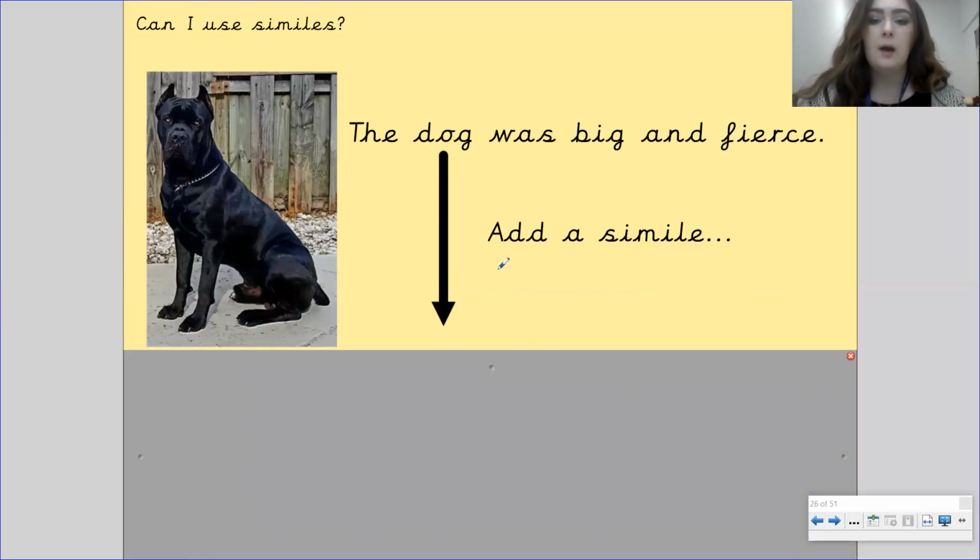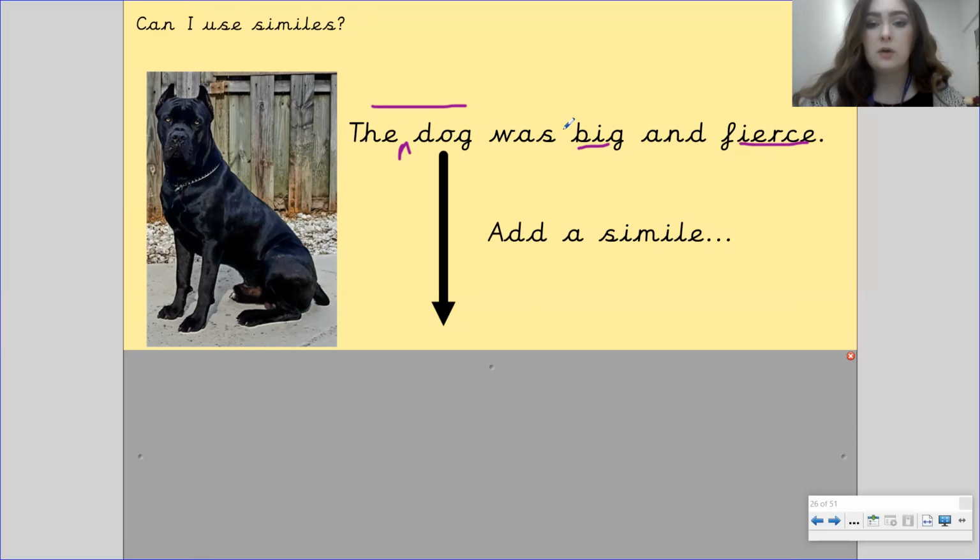So let's have a go at changing this boring sentence by adding in a simile. So the dog was big and fierce. Now what we're going to do here is we're going to add in an adjective to describe the dog a bit more. And then we're going to compare how big and fierce it is to something else.